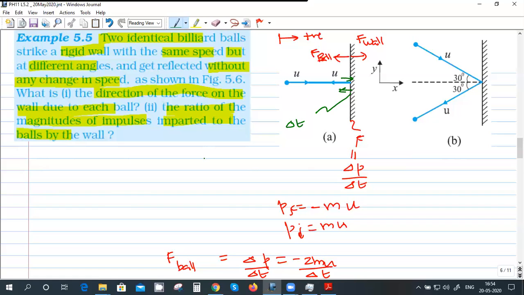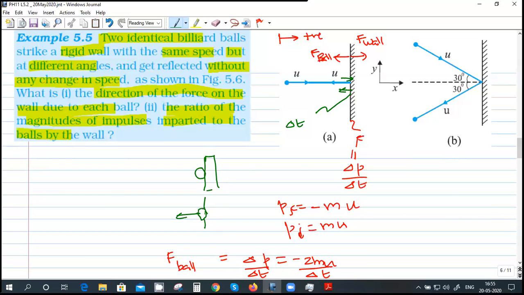If you want to see exactly what is happening, this wall will be like this. The ball will come and hit it, and the ball will deform. It will go in and then come out like so. There is some time in which the wall goes and hits it, and then it comes back. You can say that is the interaction time. That time is delta T. It will be very, very small, maybe 10 raised to minus 3 seconds, something like that. Some small value, but the direction of force on the wall is towards the right.